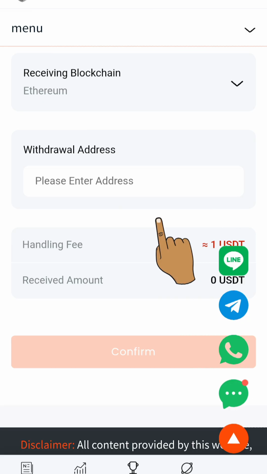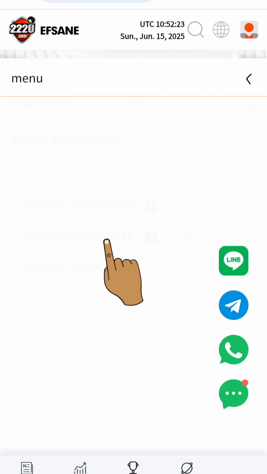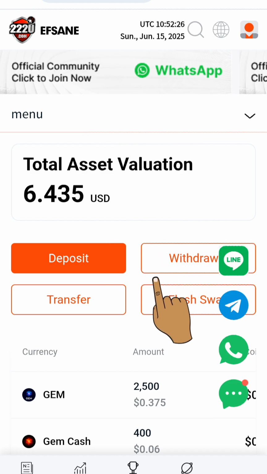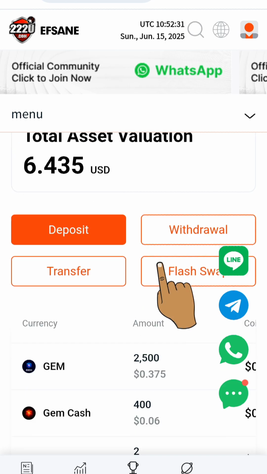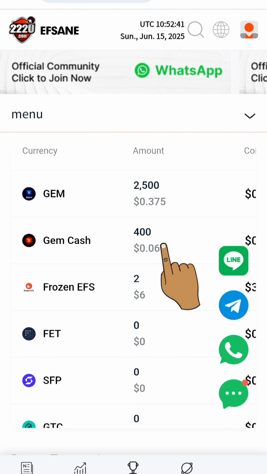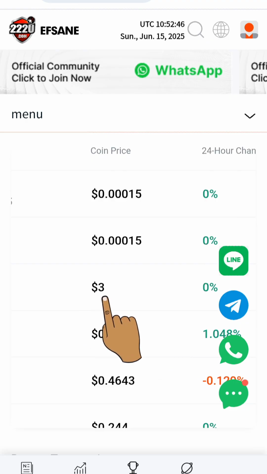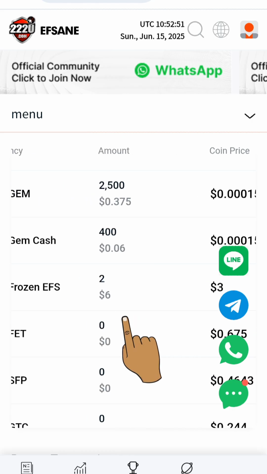Now quickly let me go back here and show you something. Remember, you're not paying any dime to do this. It's absolutely free. Through doing that, you're going to be able to accumulate more tokens and withdraw to USDT, or you're going to hold on until their EFS token is launched on exchanges. Then you can convert to EFS on exchanges. Presently they say their EFS token is worth $3. You can see this is the worth of their EFS token. But we have to wait until it is unfrozen for us to be able to convert it.